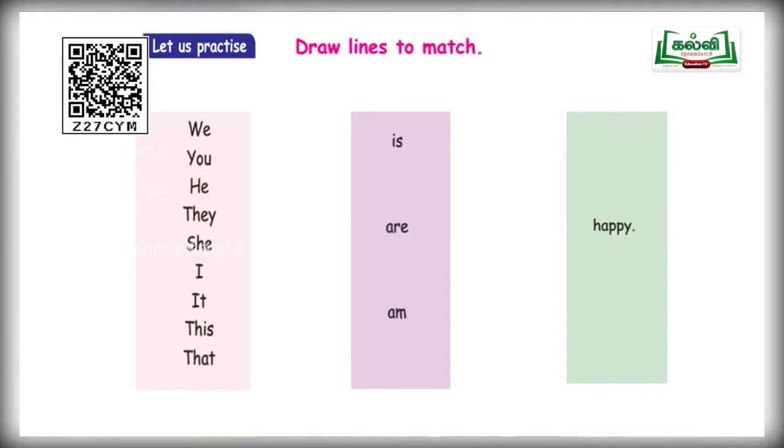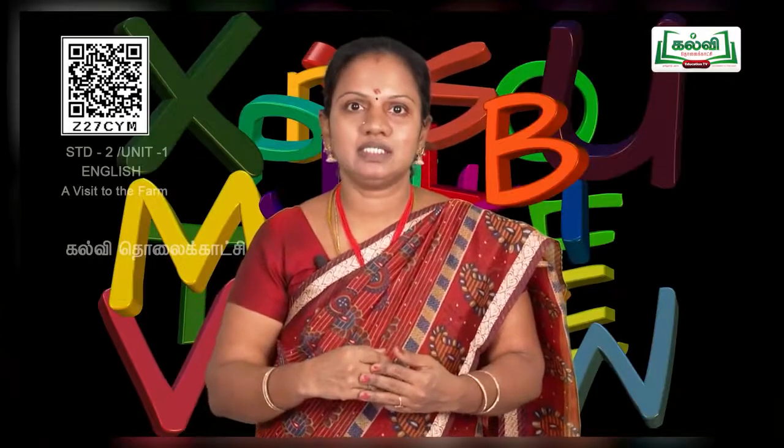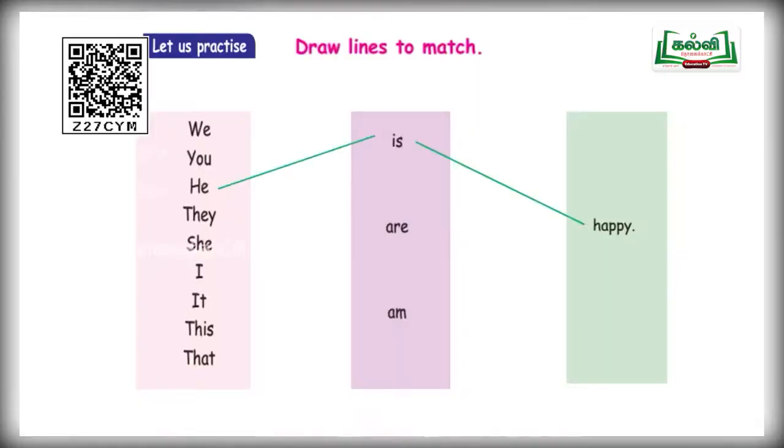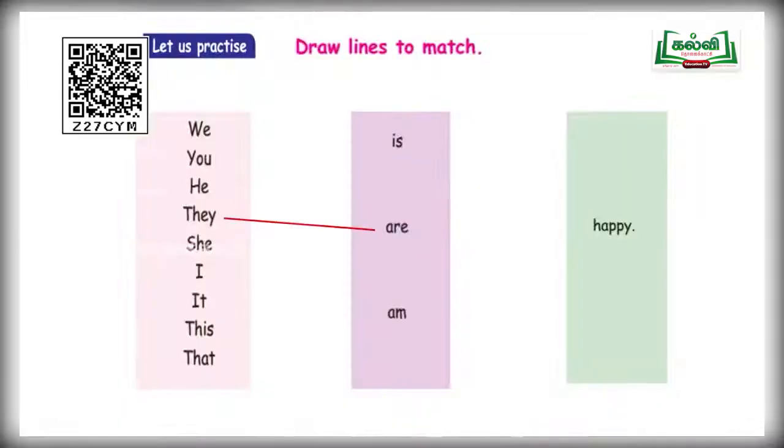And next word, he. He means avan. After the pronoun he, what are you supposed to use? Is. He is happy. Very good, children. Next one, they. T-H-E-Y, they. They is a plural one. So after they, you are supposed to use are. They are happy.